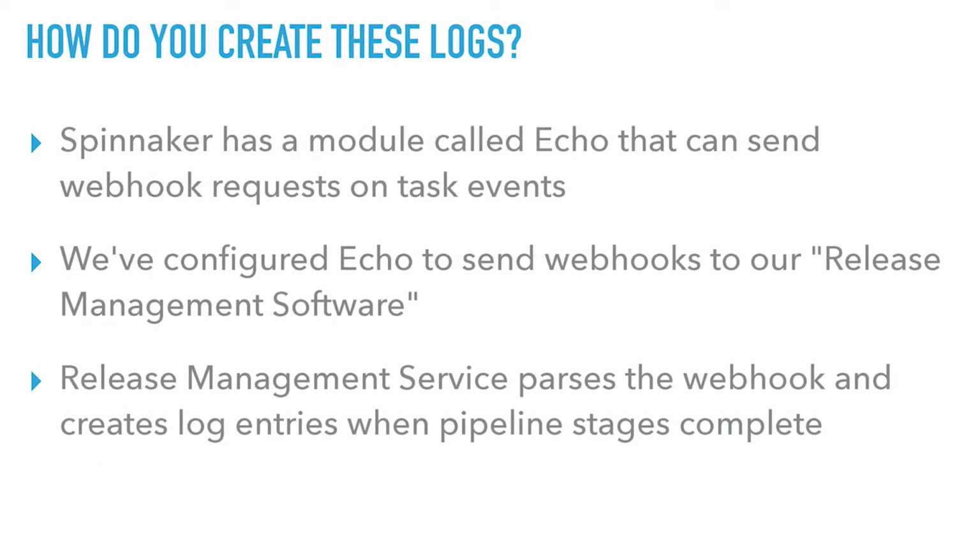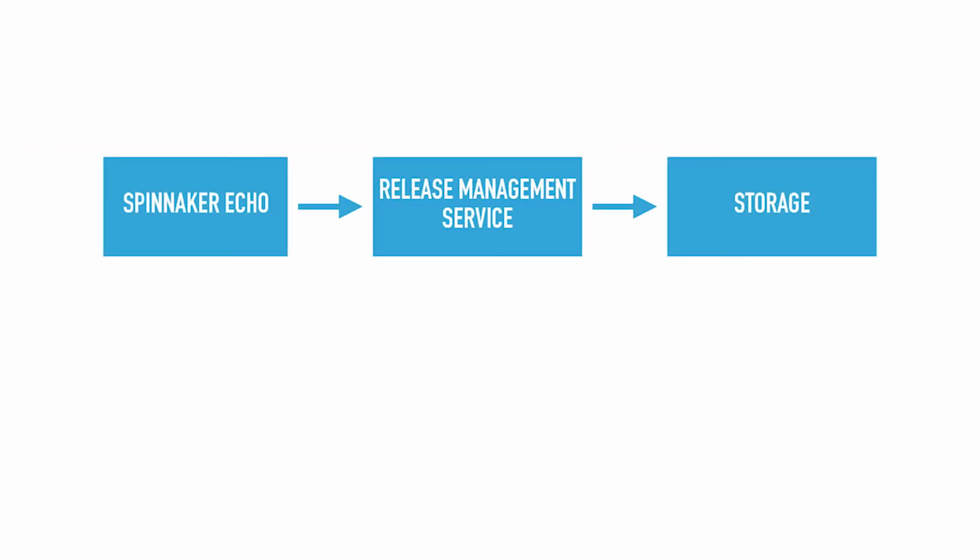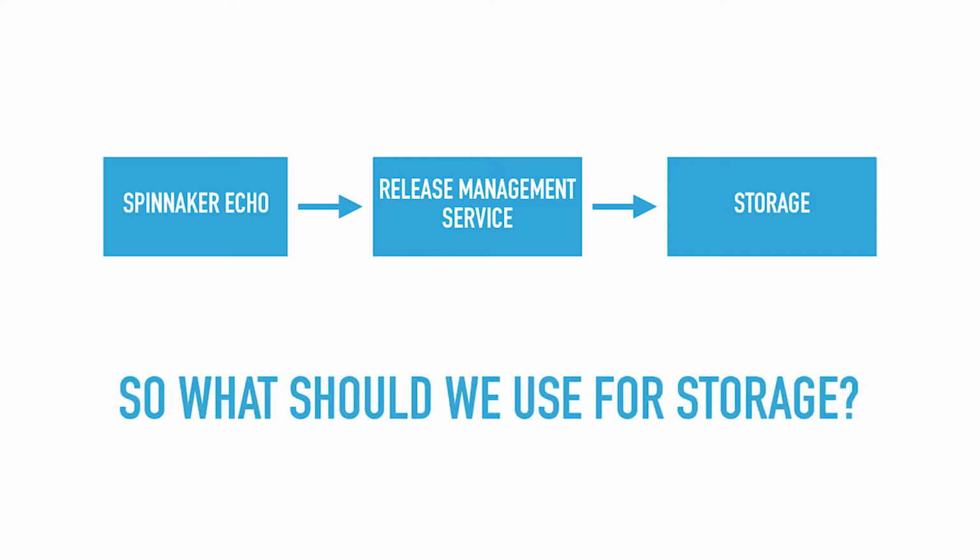So how do you create these logs? Spinnaker has a module called Echo that can send webhook requests on task events. So what we've done is we've configured Echo to send webhooks to our release management software. And the release management service parses the webhook and creates log entries when pipeline stages are complete. So Spinnaker Echo to the release management service and then storage. So what should we use for storage?